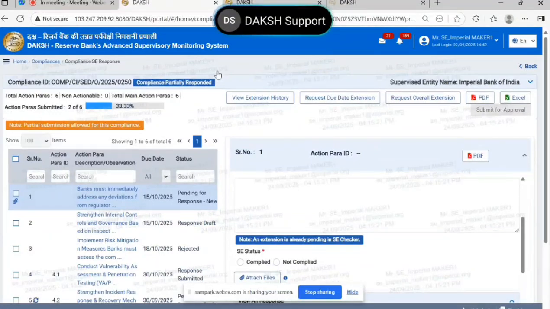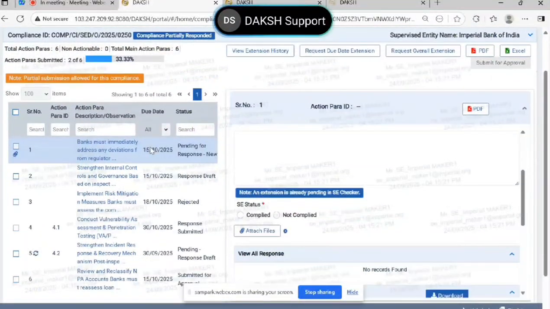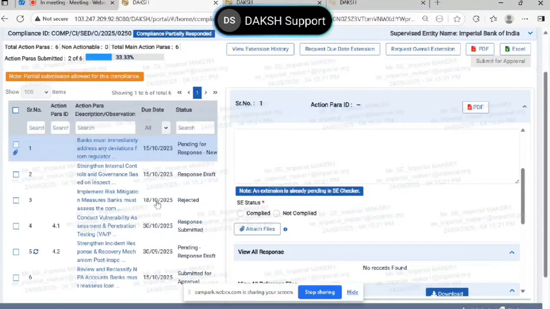Now, moving to the compliance module, the most important part. Just like the return module, here also we have the concept of due date. So whatever compliances are pending in your queue, please pay close attention to the column due date, as in the left-hand panel, we can see that there is a column for due date. Please be very strict on your timeline. Try to stick to the timeline. Do not miss the deadline.